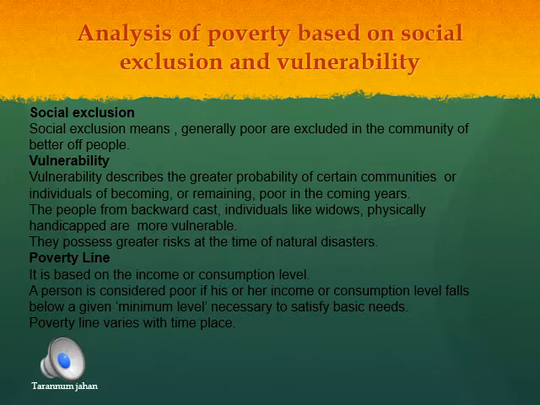So even the earning changes. The poverty line varies from time to time also. Today we are calculating the poverty line on the basis of 1,000 rupees, but that was counted as per the 2002 or 2003 basis of annual data. Right now, if we are calculating the 2020 poverty line, 1,000 rupees has no value now. Now we'll have a different rate of poverty line. If the person is able to earn around 3,000 rupees, then the person is above the poverty line. If the person is earning below 3,000 rupees, then he is below the poverty line.